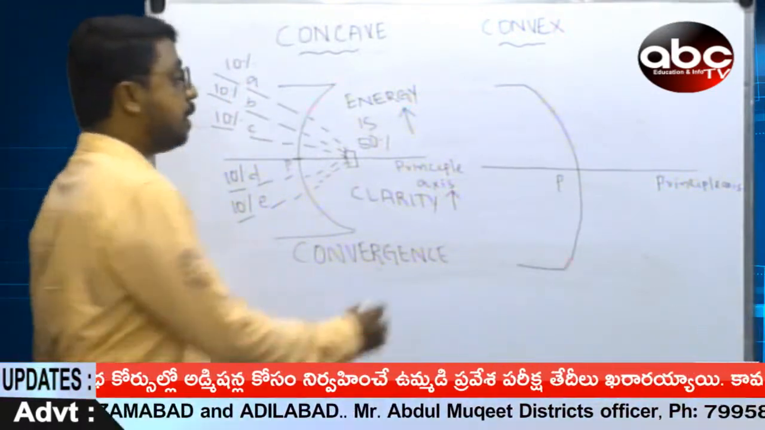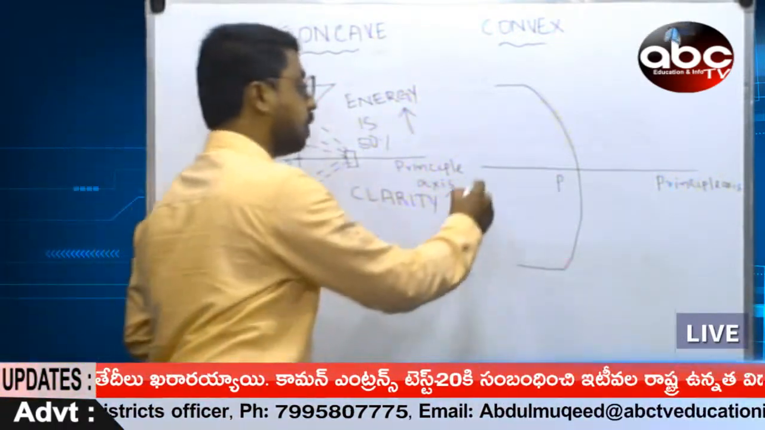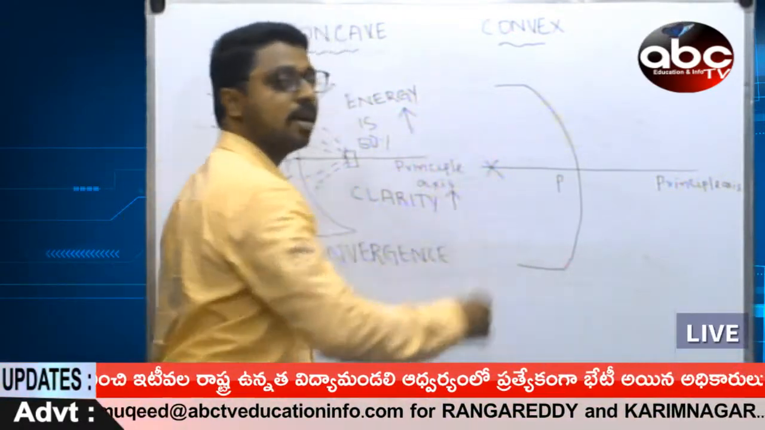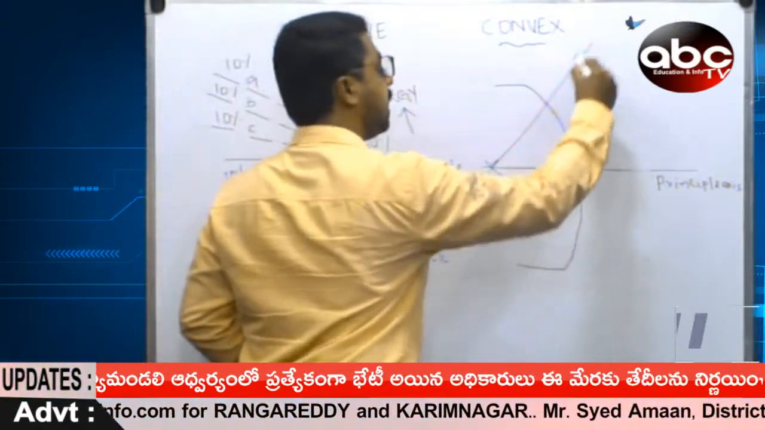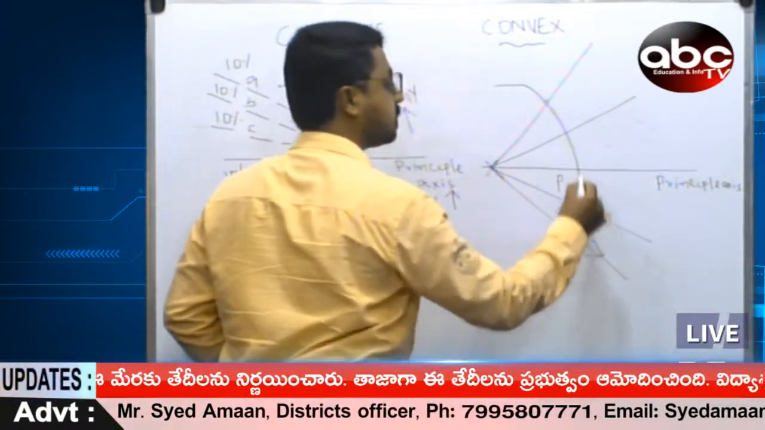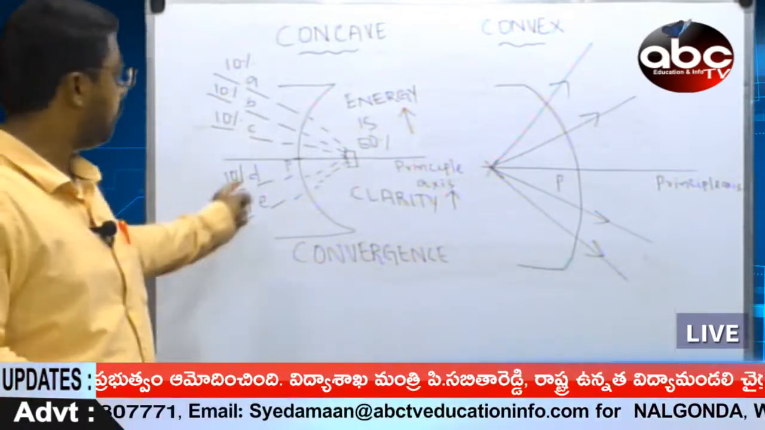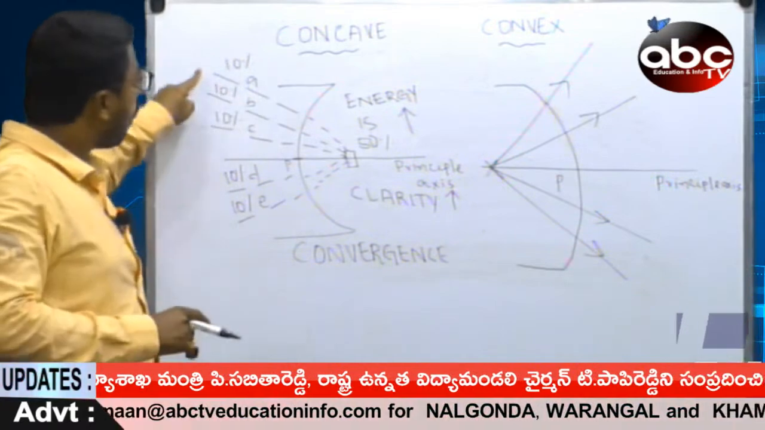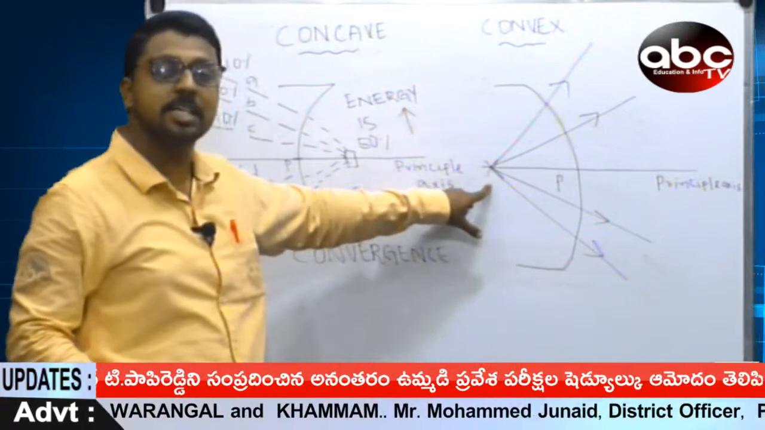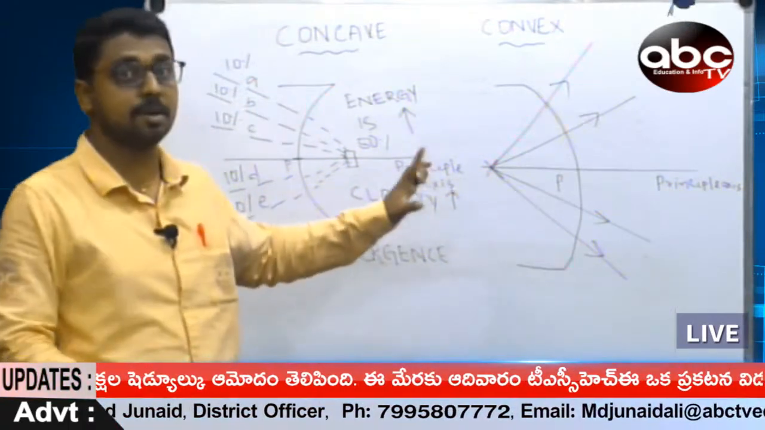But here, due to the outward bulging, what is going to happen? A light focused at the center deviates into many rays. You observe the difference. In the concave, all the rays are meeting at one point. On the contrary, the energy rays which are existing at one point deviate. This is only with respect to rays.